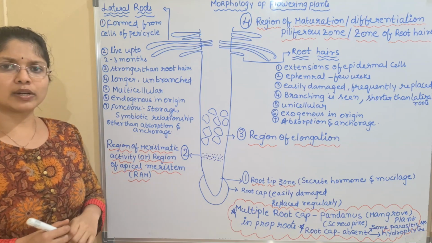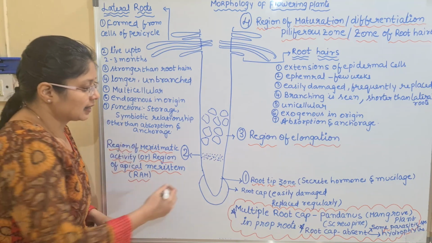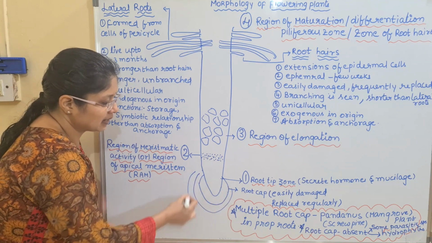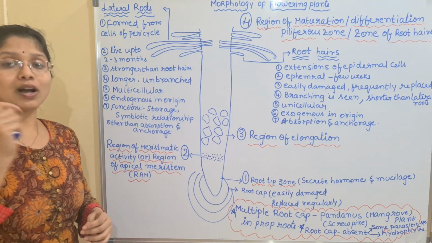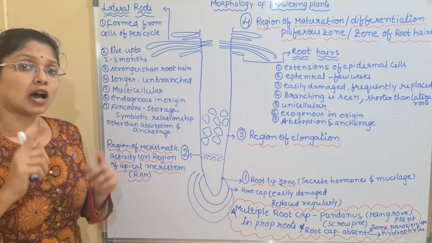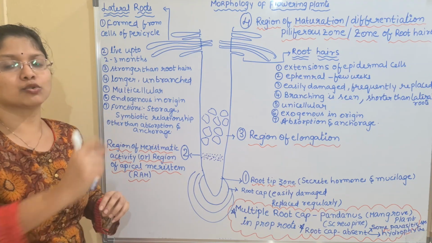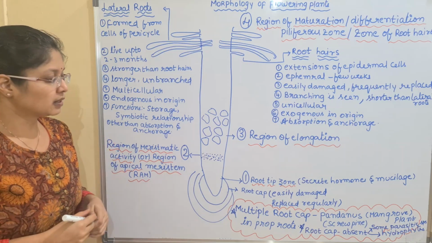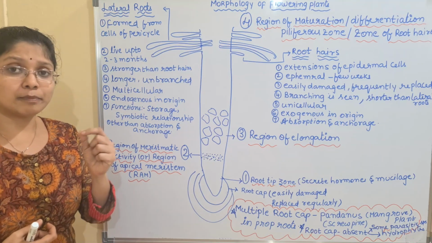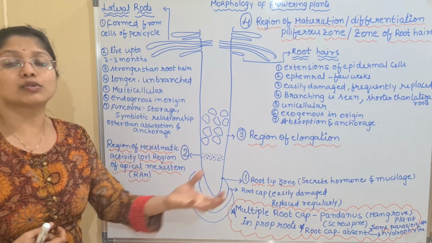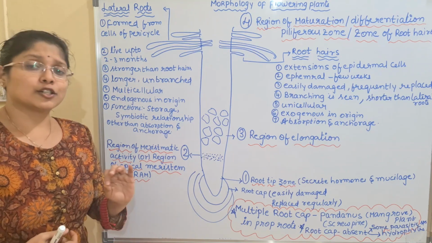Okay, so what is a multiple root cap, children? Simply, normally there is one layer of root cap made with one cell. In the case of pandanus, you have many layers of root cap which are protecting the root tips. But you have to remember, these root caps are not present on the normal roots. They are present on the special roots of pandanus. Many people know that pandanus has multiple root caps, but they ignore the point that the main root system does not carry them. They think the main root system will carry these multi-layered root caps, but that is untrue, children.